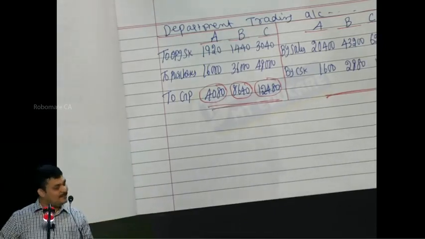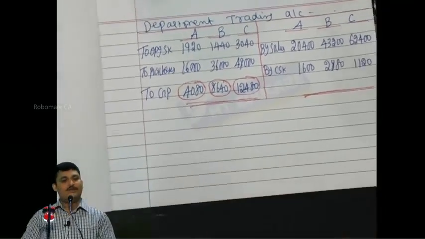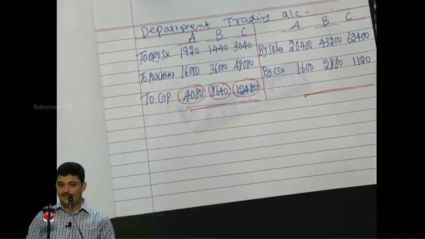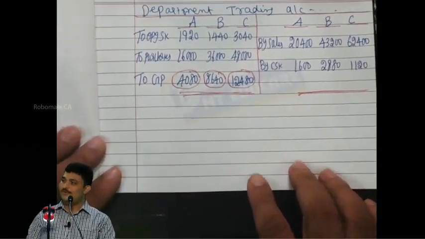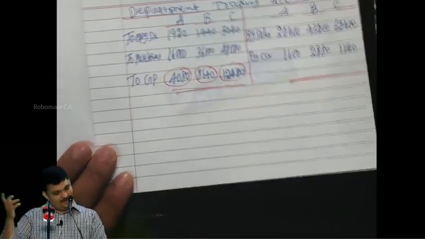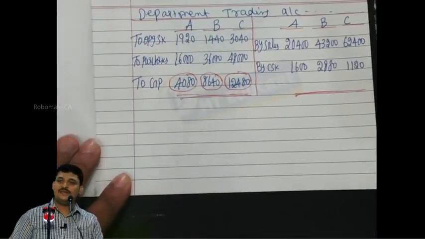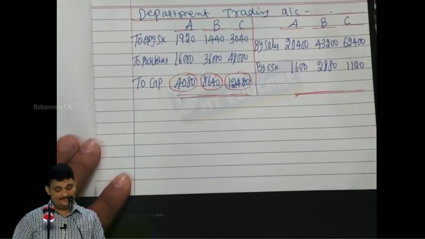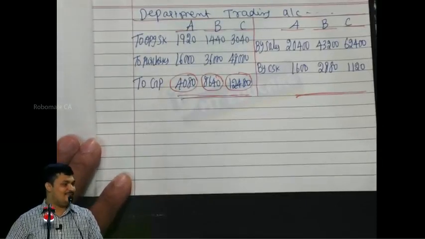Now listen, friends. Joint product, by-product, process costing, equivalent units of production. Wonderful. Friends, please listen.